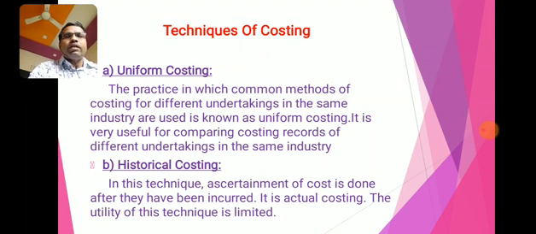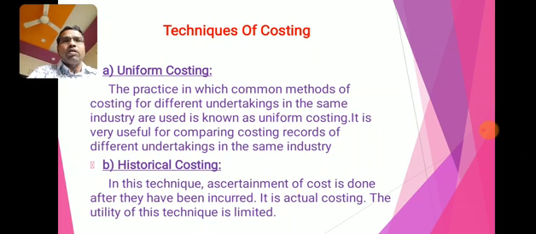Now second, historical costing. In this technique, ascertainment of cost is done after costs have actually been incurred. It is actual costing. The utility of this technique is limited. Simply, historical costing is the technique of costing in which only the actual cost is taken into account. Estimated or predicted cost is not considered here. Only the historical or actual incurred cost is taken into account under this technique. That's why this technique is called historical costing.